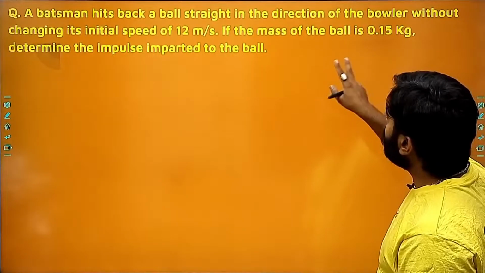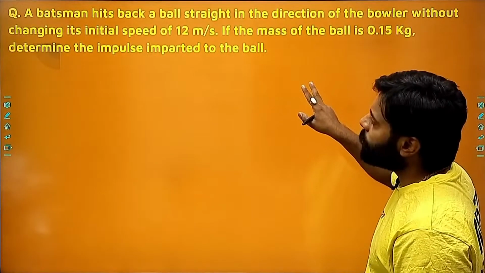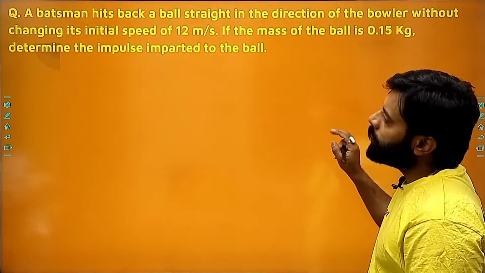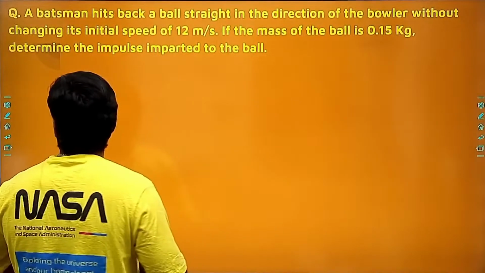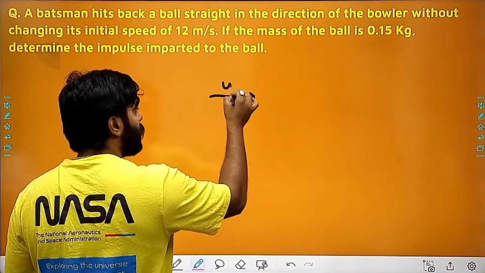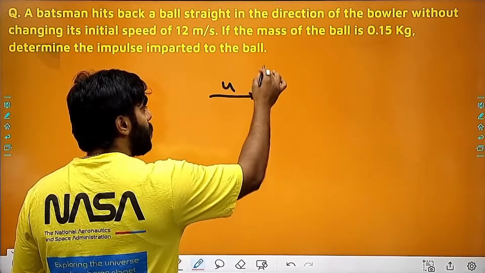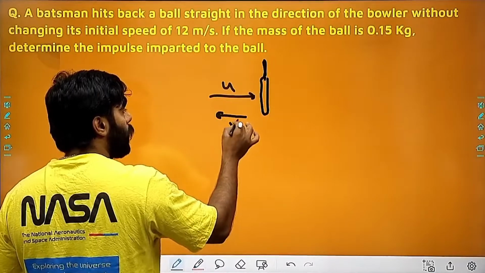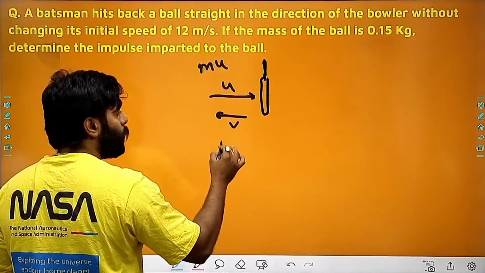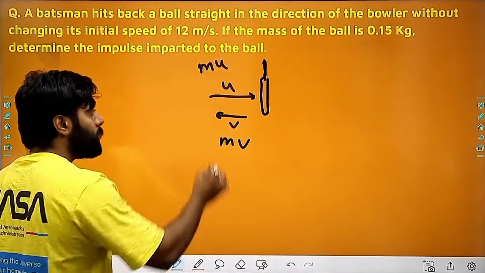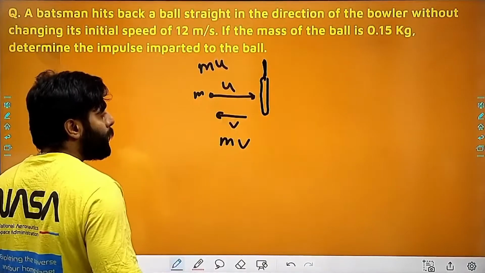If the mass of the ball is 0.15 kg, determine the impulse imparted to the ball. This is a very important question. If one object is moving with u and the batsman hits it back, the final velocity will be v. Initial momentum is mu, final momentum is mv, right?